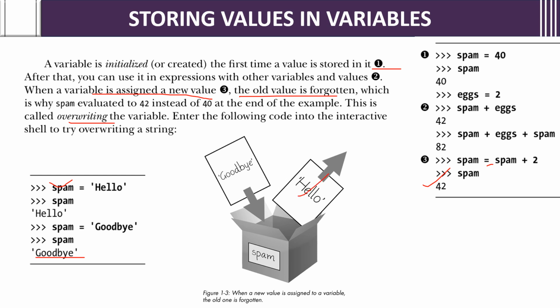So hello will be removed from the variable, that box, and goodbye will be added to that variable. Understanding? Like that we can change the values in the variables, which are nothing but boxes. See, if you have a box, initially you put earrings in it, and then you remove them and put bangles in it. You should remove first, no? If you want to put something else. Same way, we remove the thing. To remove, we can directly overwrite. Putting another value, the other value will be forgotten.